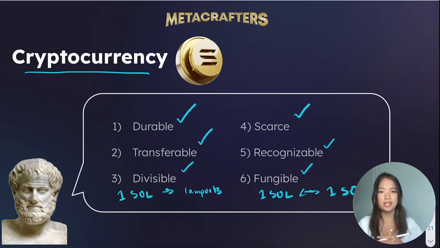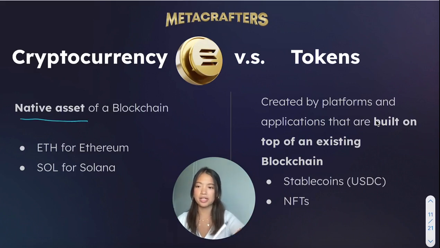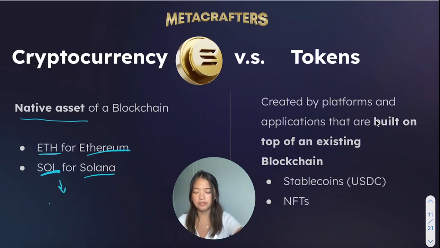So far I brought in the concept of cryptocurrencies, but what about tokens, and what is the difference between cryptocurrencies and tokens? Well, let's compare the two. A cryptocurrency is a native asset of the blockchain. You can think of this like ETH for Ethereum and SOL for Solana. Because they are the native asset of the blockchain, they also fuel the core aspects that make this blockchain the blockchain, like how SOL can pay for transactions or storage.